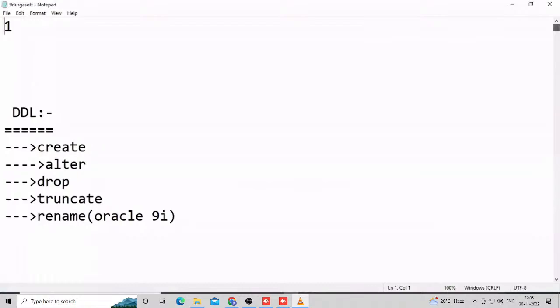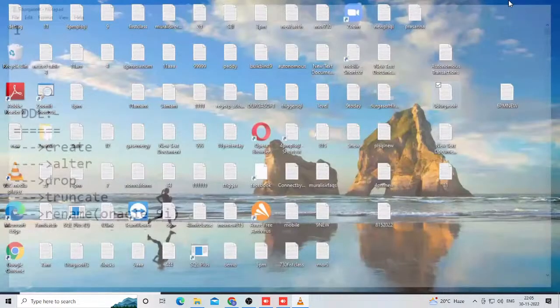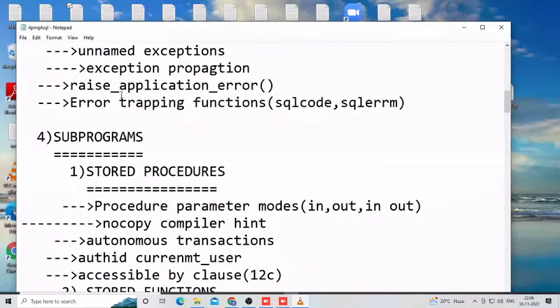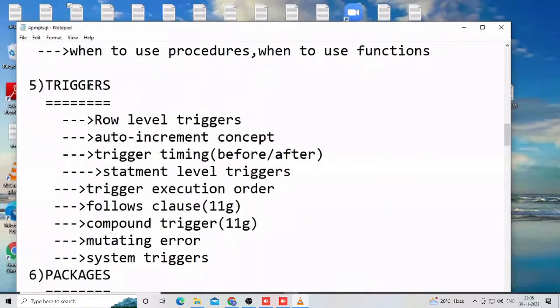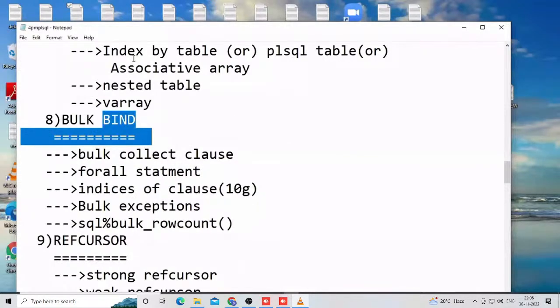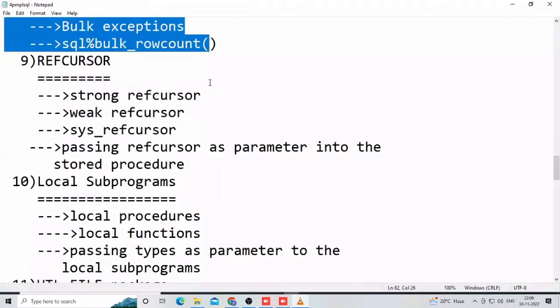PLSQL has other concepts: cursors, exceptions, subprograms, stored procedures, stored functions, triggers. That is in our syllabus. Then packages, advanced collection types such as index-by table, nested table, VARRAY, and bulk bind. These are the most powerful concepts in PLSQL jobs, bulk bind and ref cursor.